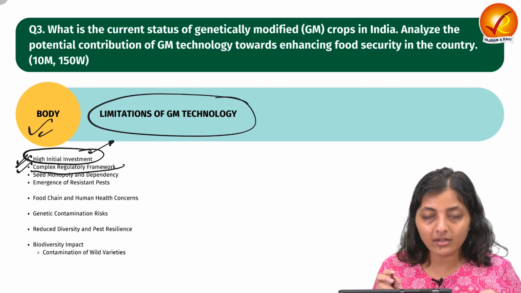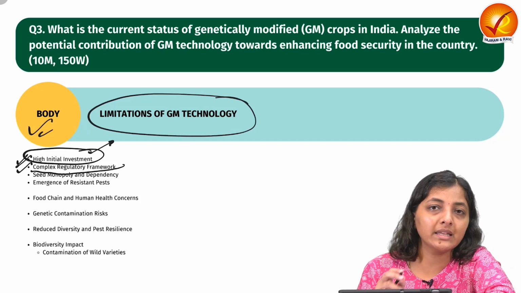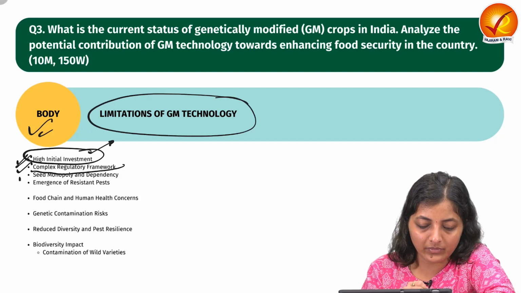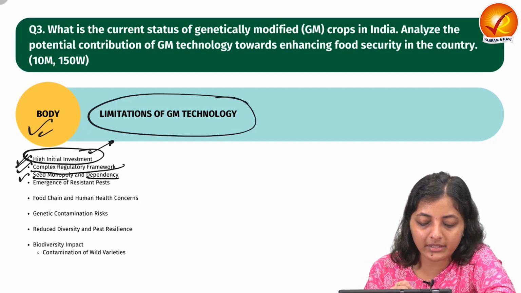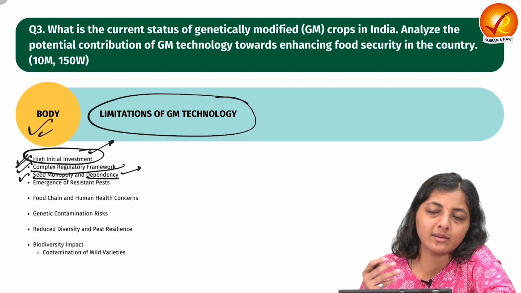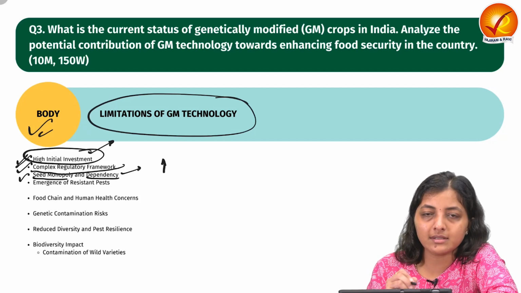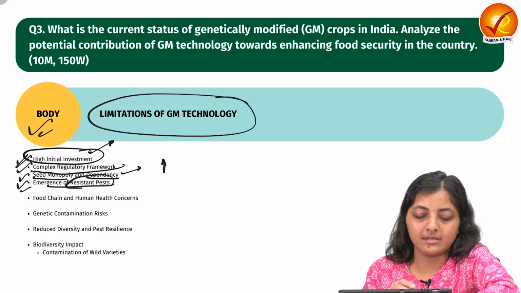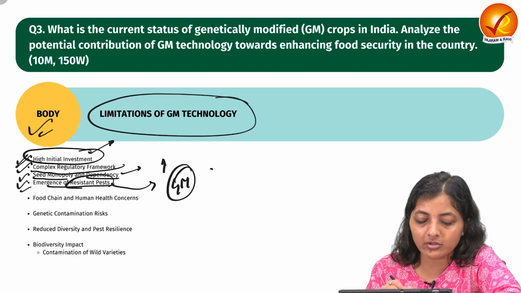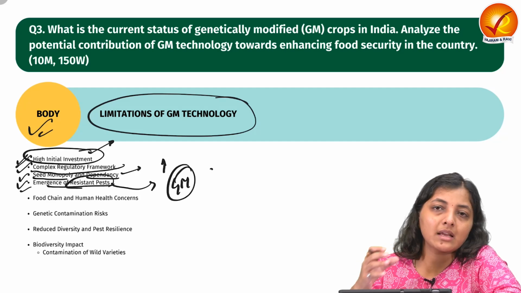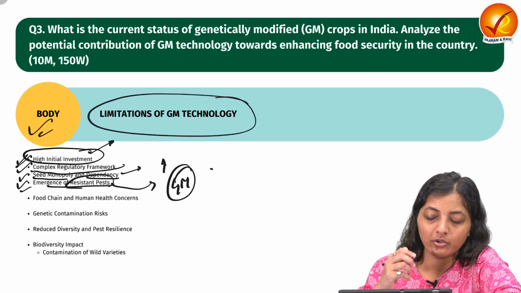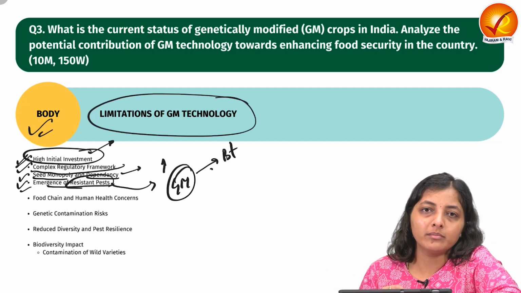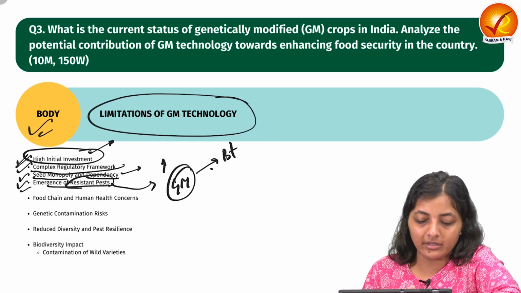Next, there is a very complex regulatory framework. There are delays in the processing or allowance for commercial cultivation. Then seed monopoly and dependency on some MNCs like Monsanto. It increases the seed prices. Then emergence of resistant pests. With the GM modification of some crops, the pests are also becoming resistant to that particular crop, like BT cotton again gets attacked by the same worm for which it has been modified.